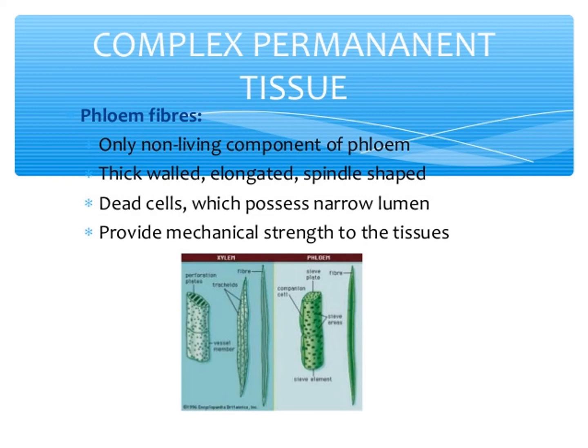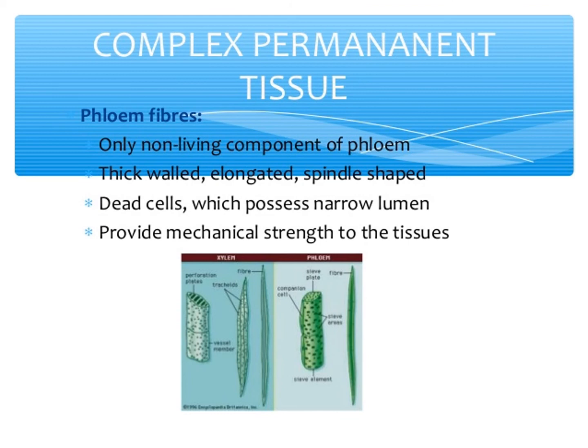Xylem vessels are like a water pipe. Their main function is to transport water and also to provide mechanical strength. Okay? Yes.